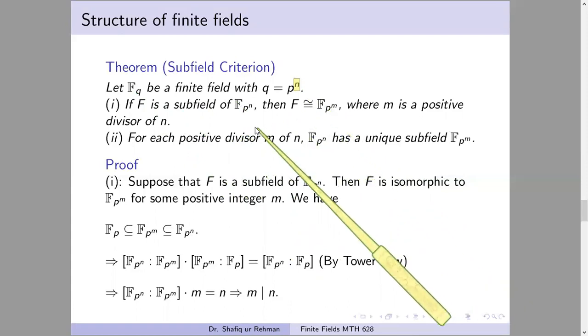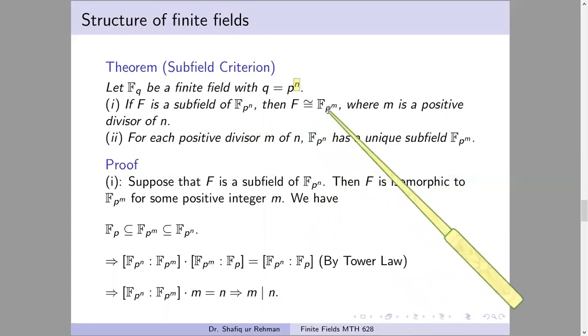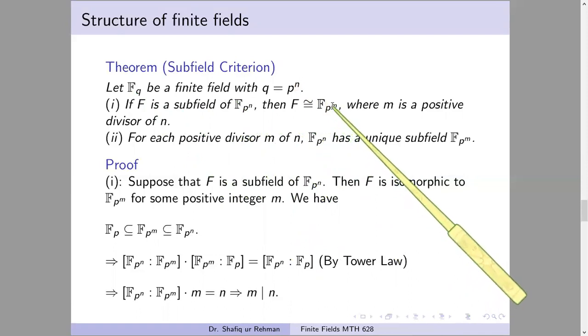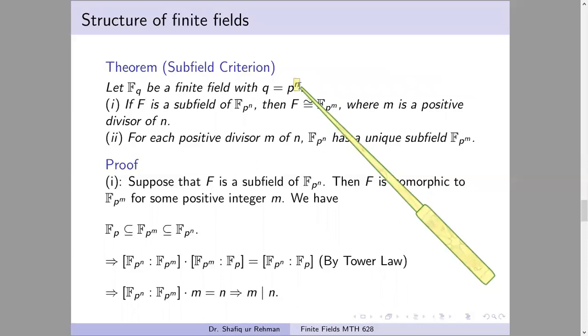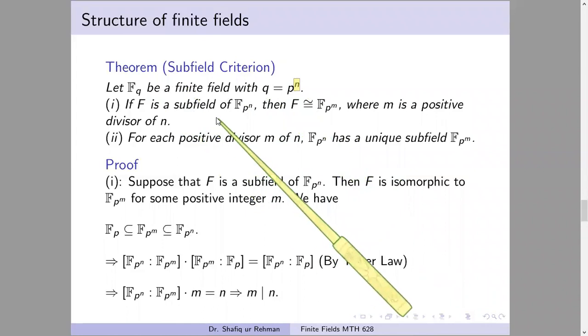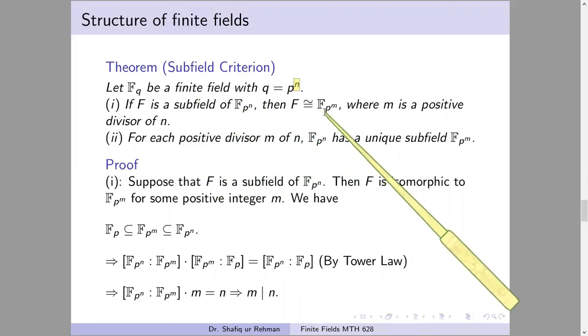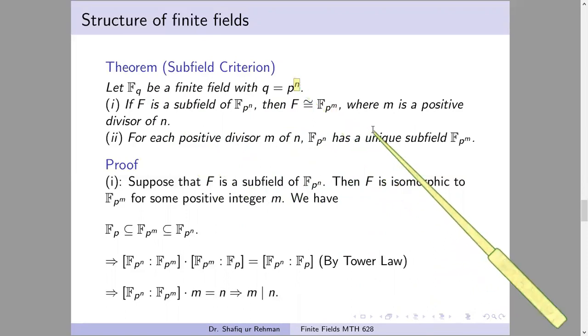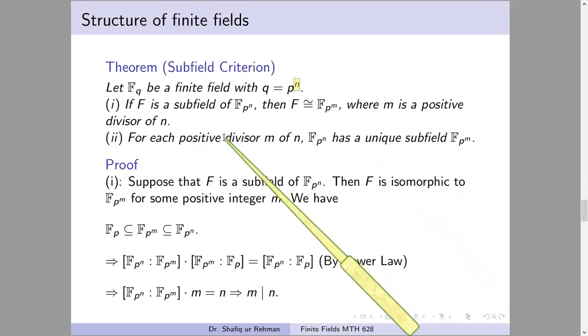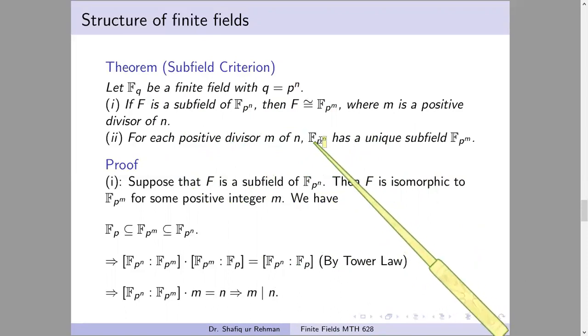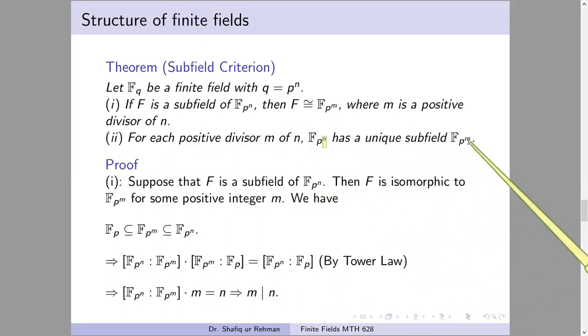We know that every finite field has order a prime power, which is well known, but important here is that this m will be a divisor of this n which appears in the given field of order p^n. If we take any subfield, this field also has order a prime power, but that power will be a divisor of the power in the given field. And also, if we take any divisor of this power of the given field, we get a unique subfield, exactly one subfield, of order equal to F_{p^m}.